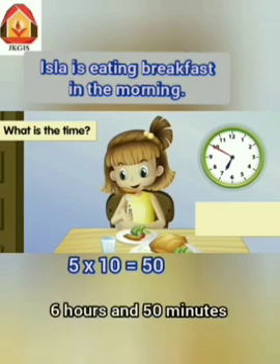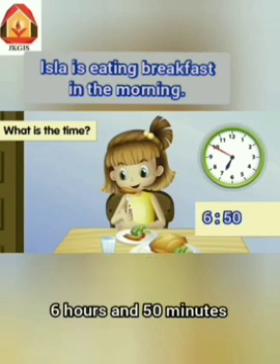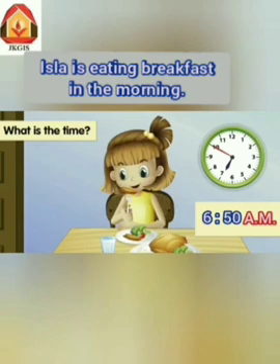So, what is the time? 6 hours and 50 minutes. And how will we write this? 6 colon 50. Now tell me, will we write AM or PM? We know, friends, morning starts from midnight and ends at noon. So, what will we use here? Yes, AM. 6:50 AM. And what is Isla doing here? She's eating her breakfast. So we can say eating is an action word.